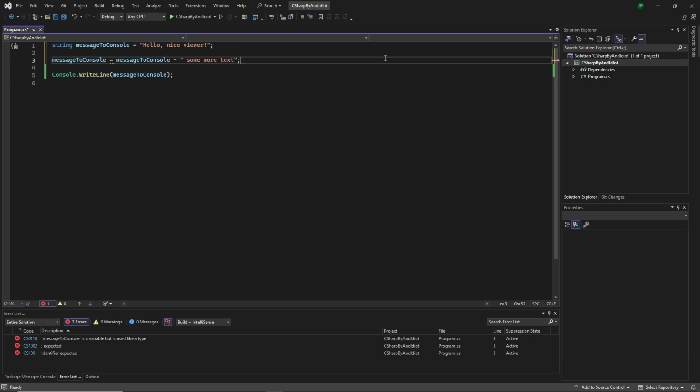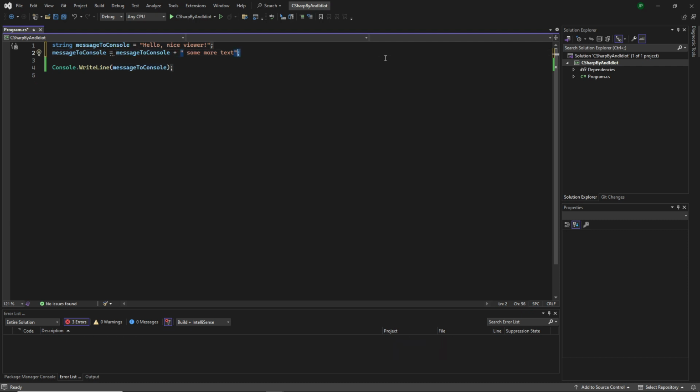Now we have manipulated our variable to contain some more text. And we use plus to say that we want to add something to it. Now we can say minus, and it will remove, because it's a string. Now that will give us an error, but we can do this.